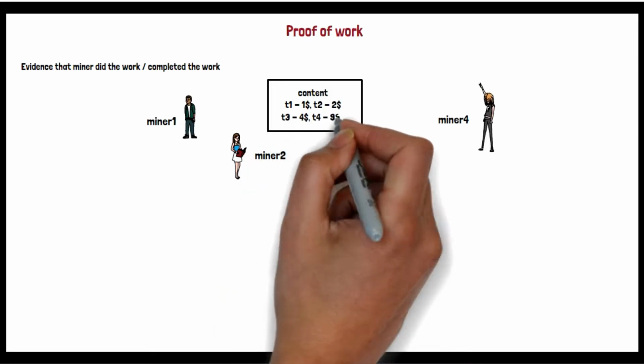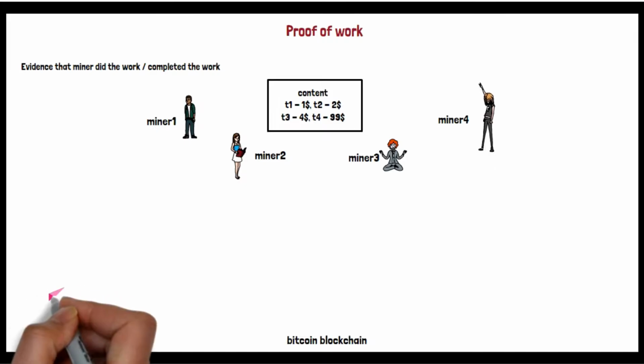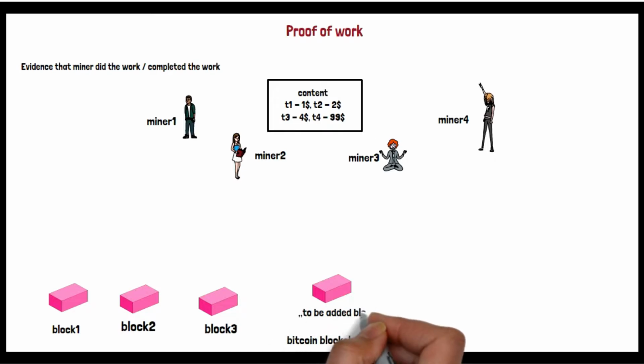but they all are working towards achieving some common target as part of this blockchain. Now let's take an example. Let's say there is transaction 1 of $1, transaction 2 of $2, transaction 3 of $4, transaction 4 of $99. This is my content. And at the bottom we can see there is block 1 of blockchain, block 2 of blockchain, block 3 of blockchain. Now the miners need to validate the content, that T1 $1, T2 $2, whether that transaction is possible, valid, correct, good or not. Once the miners validate this, that is, they complete the work, that can be considered as a new block, and can be kept as part of the blockchain by adding a new block.